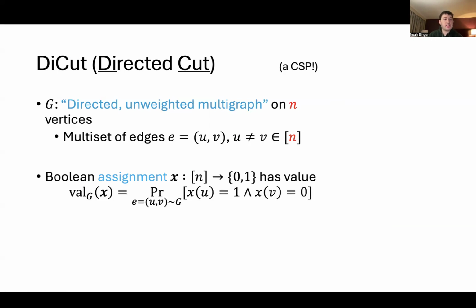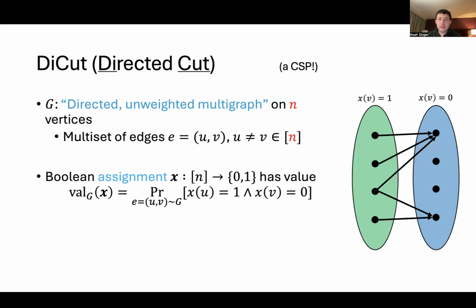We say the value of the entire assignment x is simply the probability that if I pick a uniformly random edge from the multiset of edges, x of u is 1 and x of v is 0. Pictorially, on the left we have all the vertices that have x equal to 1, and on the right, all the vertices that have x equal to 0. For this particular graph and assignment, every edge goes from a green vertex to a blue vertex, from the left to the right. Therefore, this is a perfectly satisfying assignment. So this assignment has value 1.